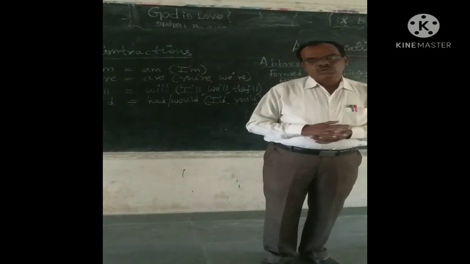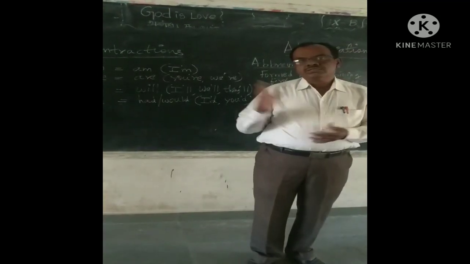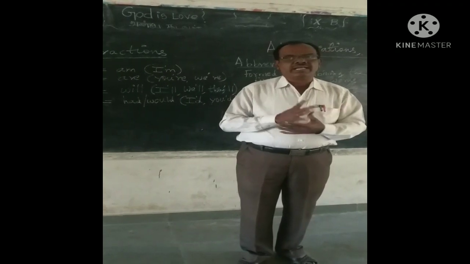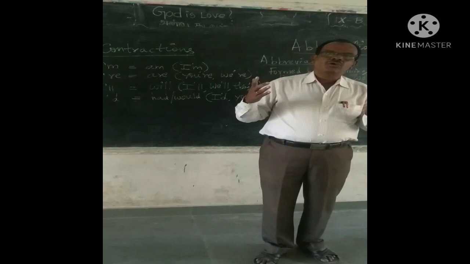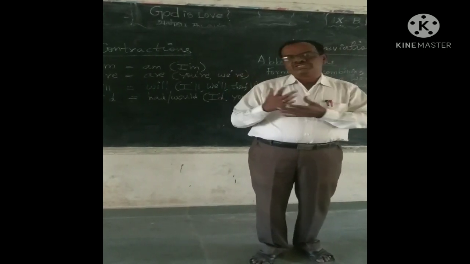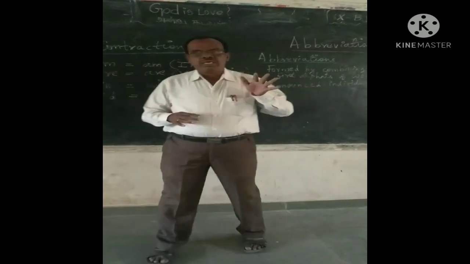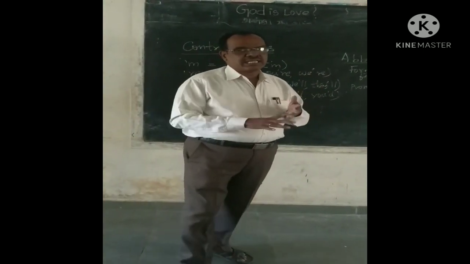You'd, I'd. So the contraction helps us speak fluently, gives an image of our spoken language. So, my dear students, so far we have seen three types of contractions in the English language.